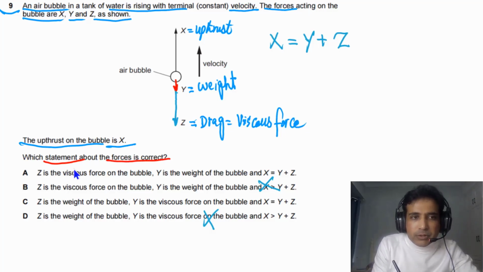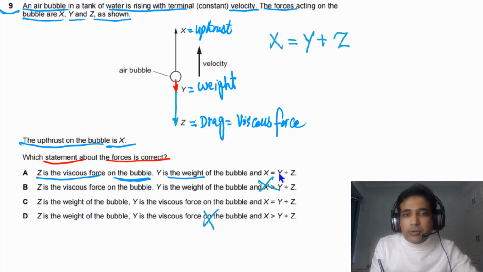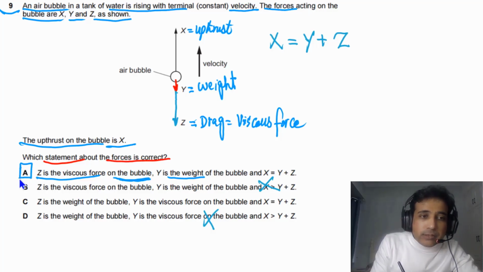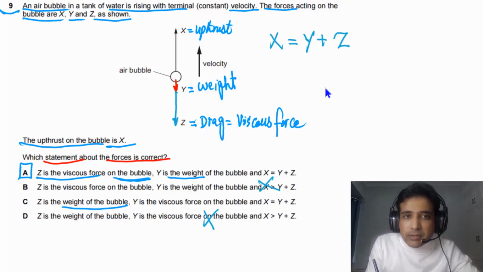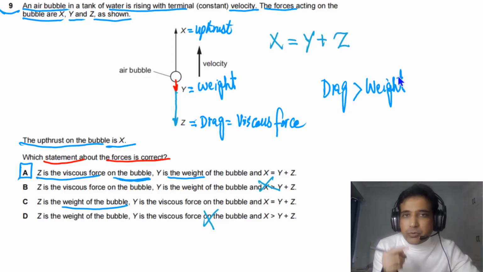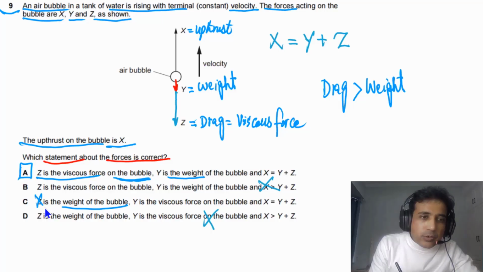If you look at option A, it is given to us Z is the viscous force on the bubble, Y is the weight of the bubble, and X is equal to Y plus Z. So the answer for this question is A. But if you look at option C, it is given to us Z is the weight of the bubble. But Z is not the weight, it is the viscous force, because in this case drag has to be greater than the weight of the air bubble, because the density of air is very small as compared with the density of water. So drag force has to be greater as compared with the weight of the air bubble. So this one is wrong. So C is not possible. So the answer for this question is A.